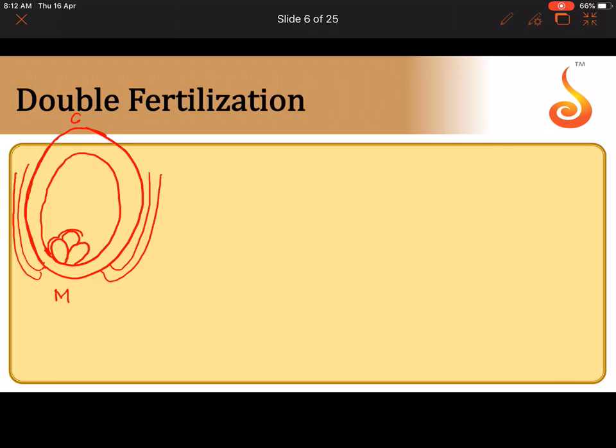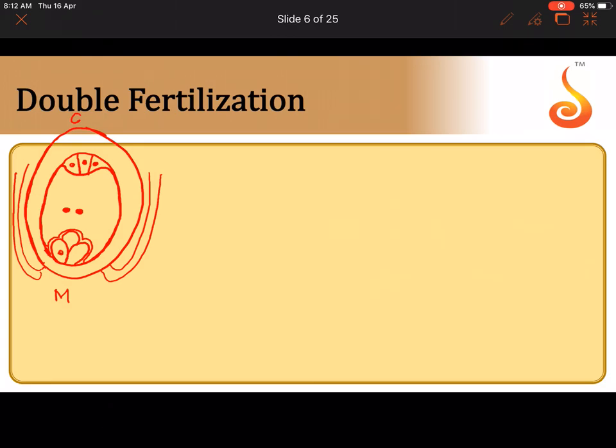So this cell which I'm going to highlight now is the largest cell of the embryo sac, and this cell which I'm showing you right now is the central cell, and there are 2 nuclei situated in the center which belong to the central cell. And what about the chalazal end of the embryo sac? There are a group of 3 cells which are referred to as antipodals. So now I showed you the cells which are located near the micropyle.